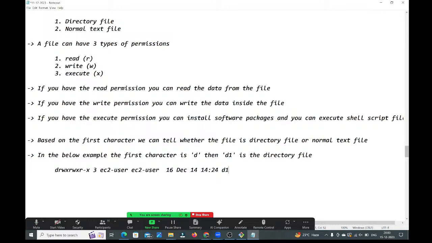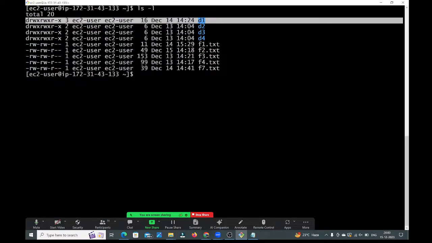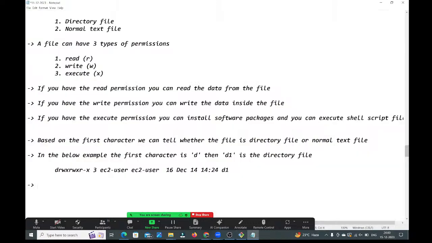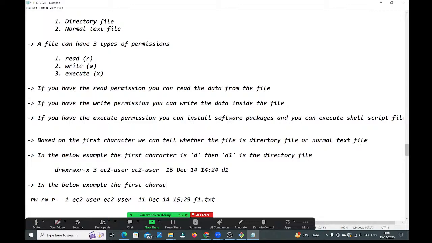Next, let me take one more example, f1.txt. In the example below, the first character is a hyphen. Then f1.txt is the normal text file.